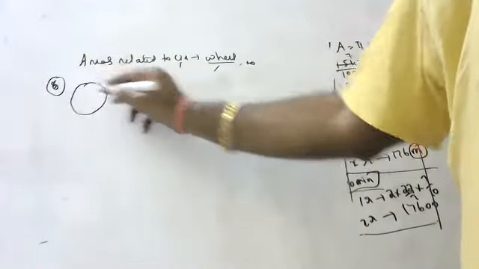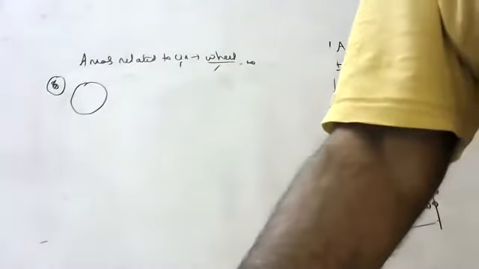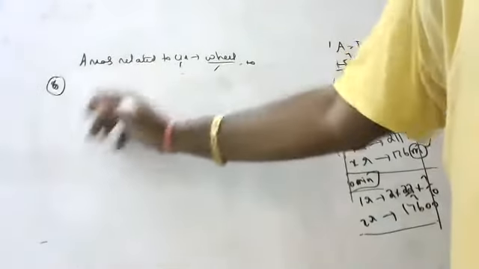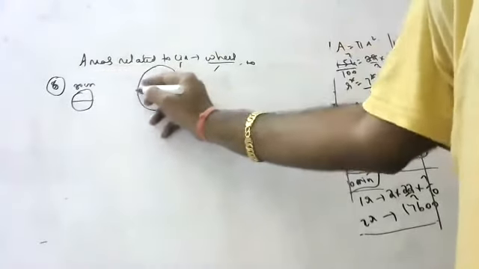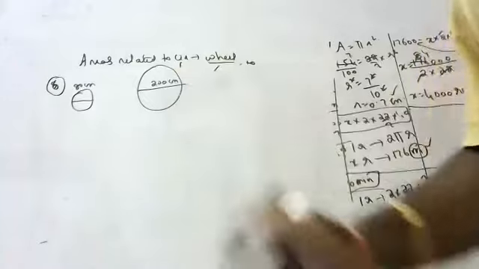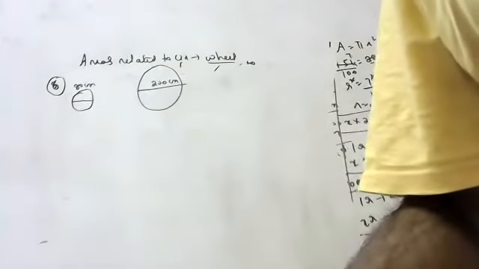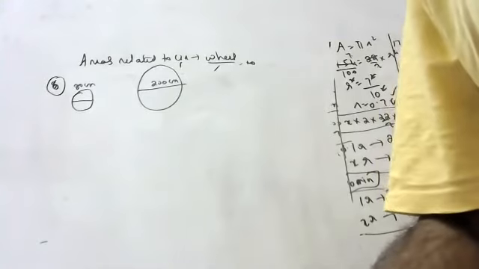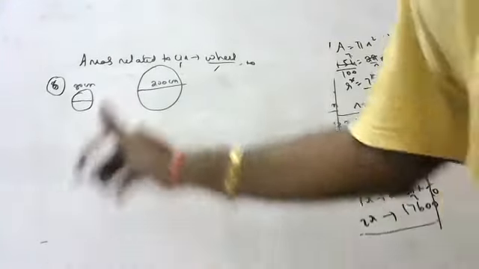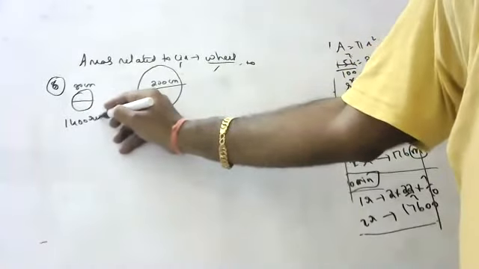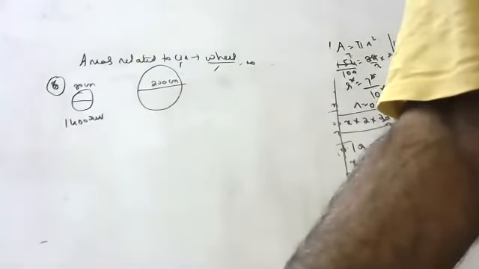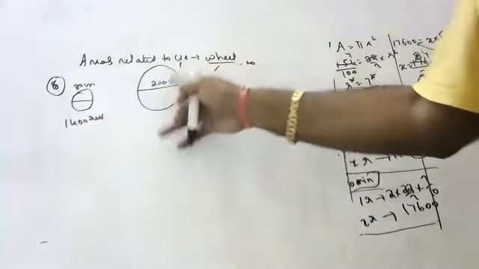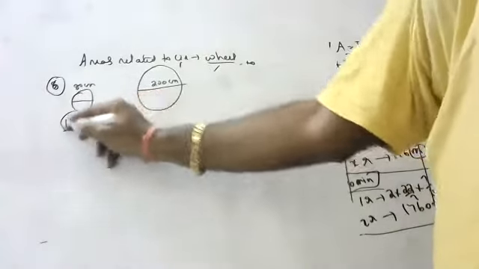Children, there is a tractor. The diameters of the front and rear wheels are 80 centimeters and 2 meters. Front wheel is 80 centimeters, rear wheel is 2 meters, that is 200 centimeters. Find the number of revolutions the rear wheel must make in covering the distance which the front wheel covers in 1400 revolutions.